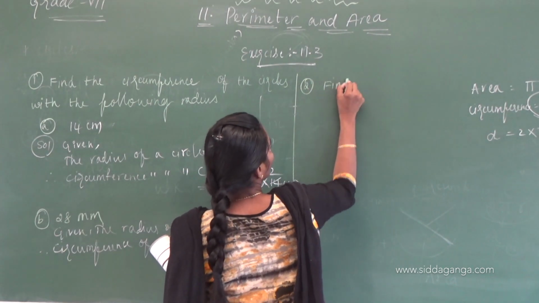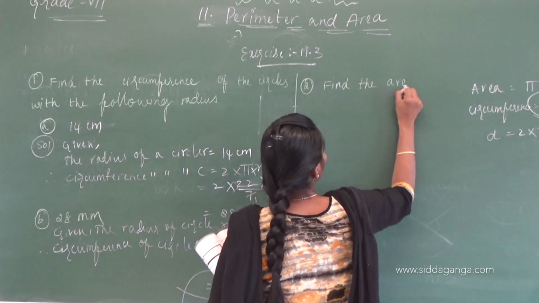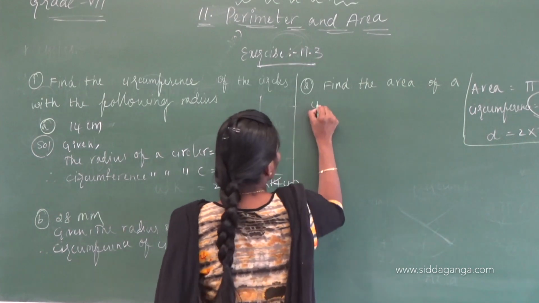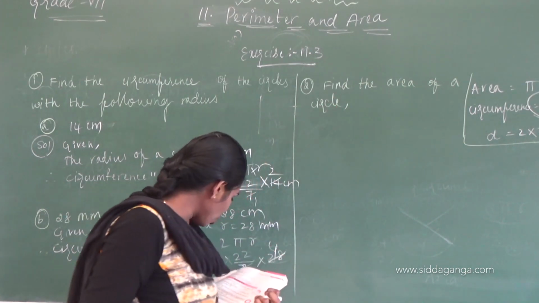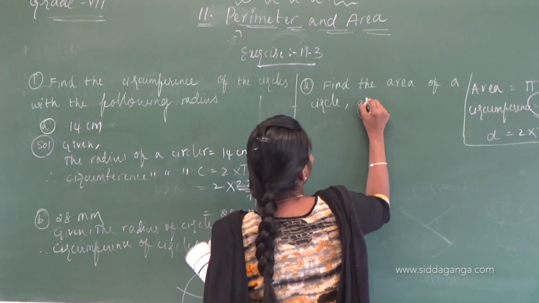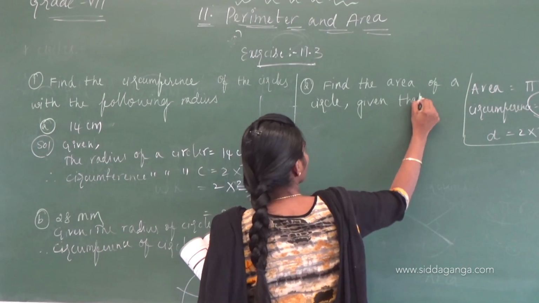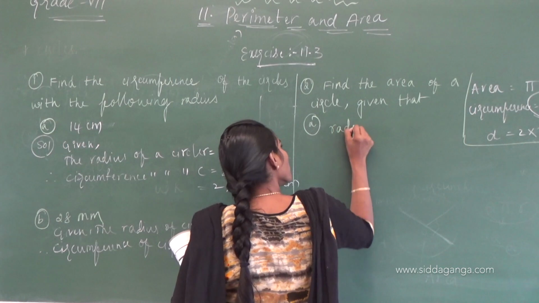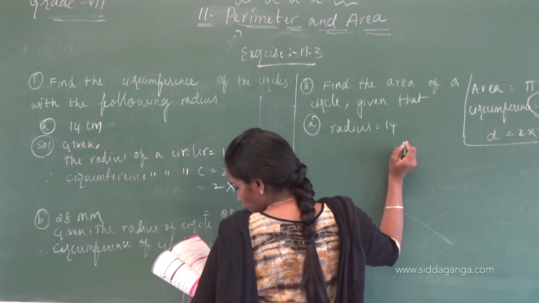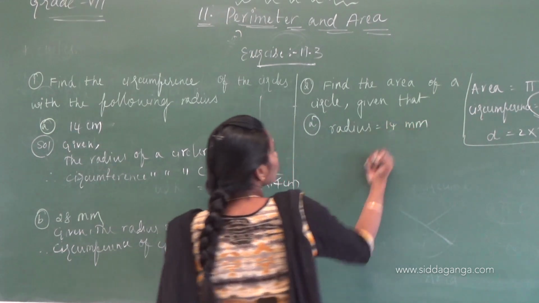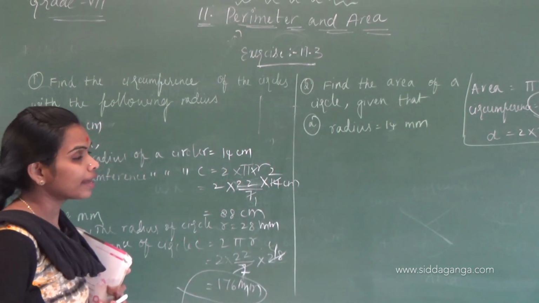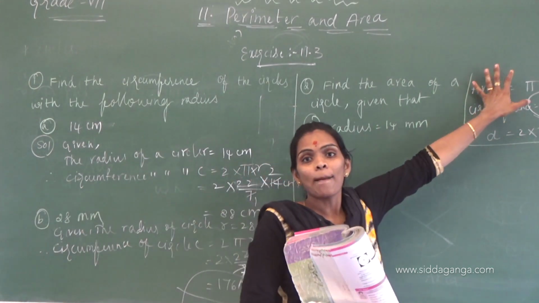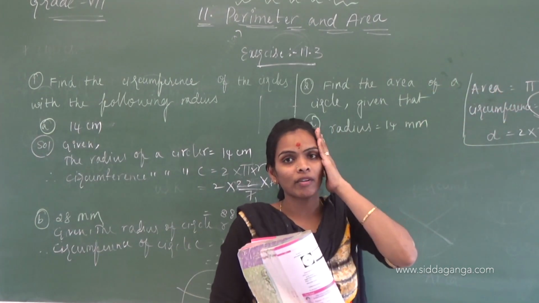Find the area of a circle given that radius equals 40 mm. Radius equals 40 millimeter, correct? What is the formula to find the area of a circle? Pi r square. You just have to keep it in your mind.